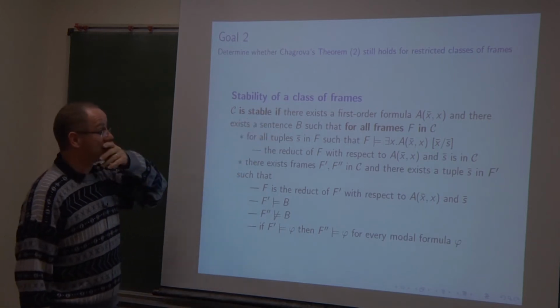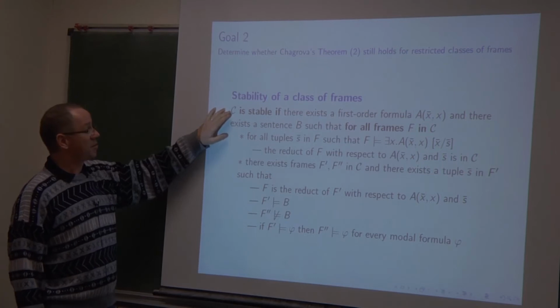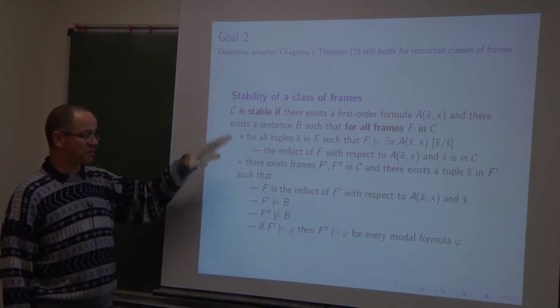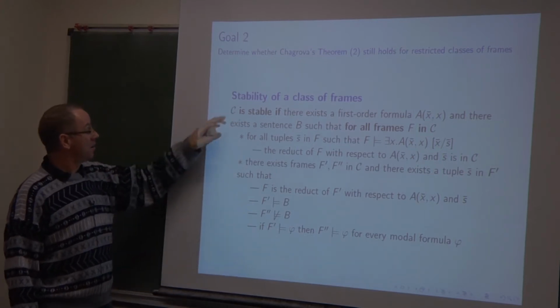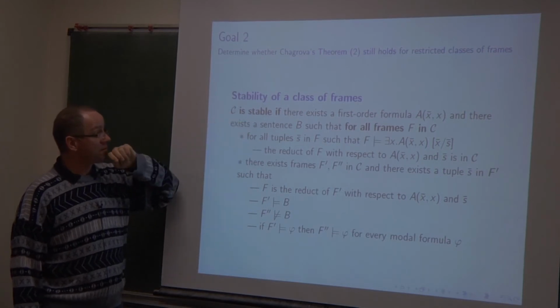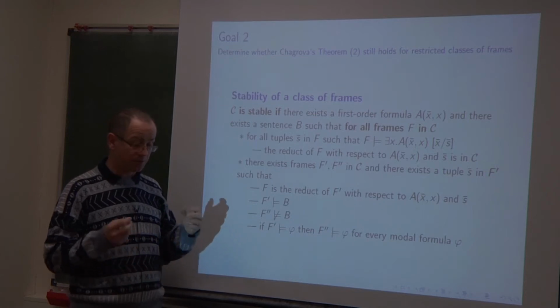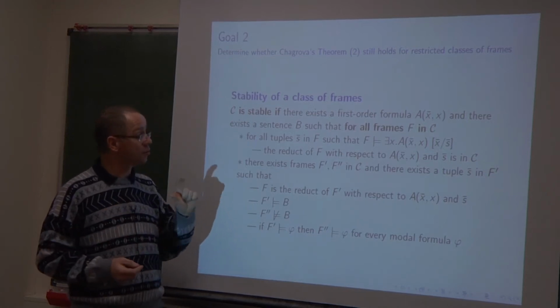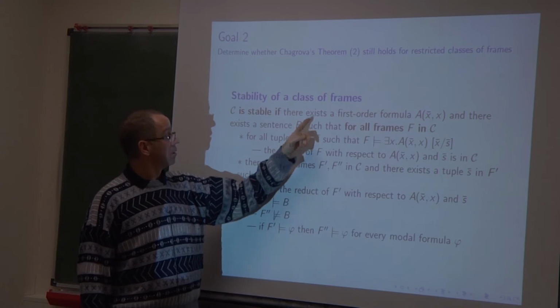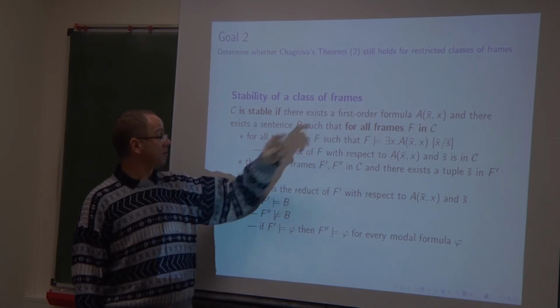I was starting to write it, but in fact I will write it because it is nice to remember this information. To show that a class of frames is stable, there are two creative parts. Each time, something should exist.